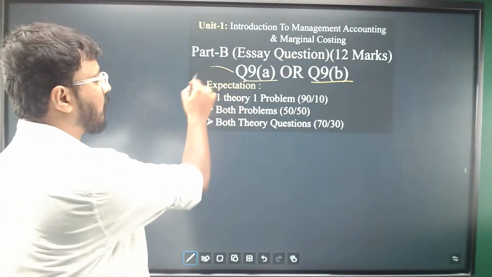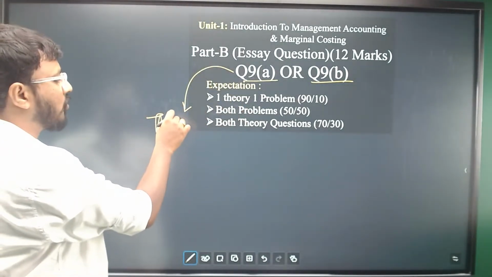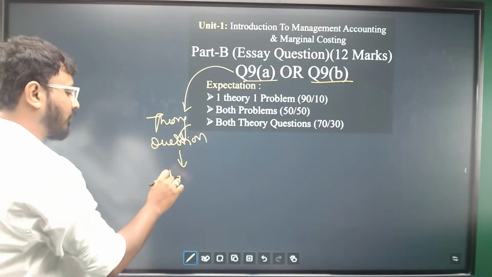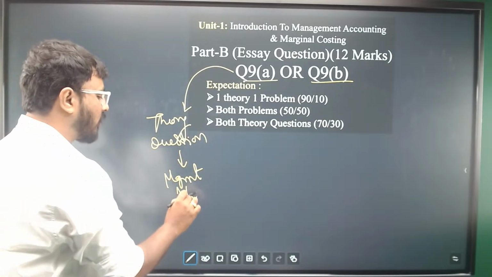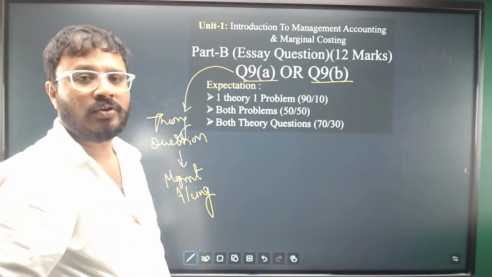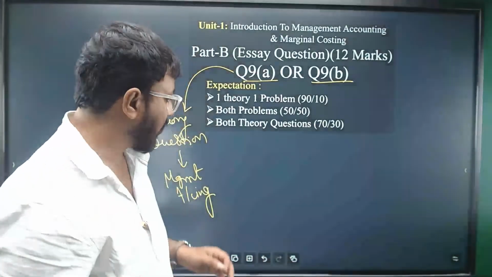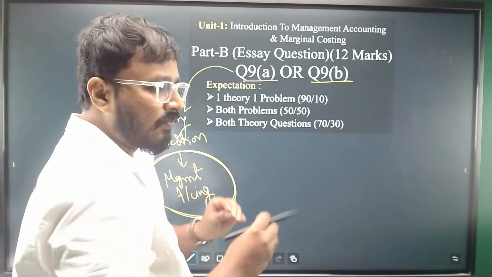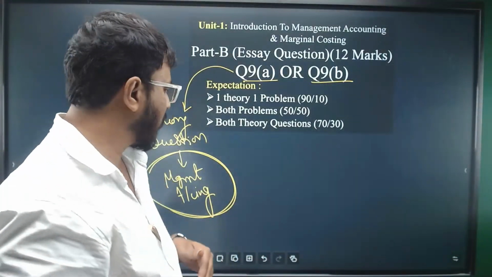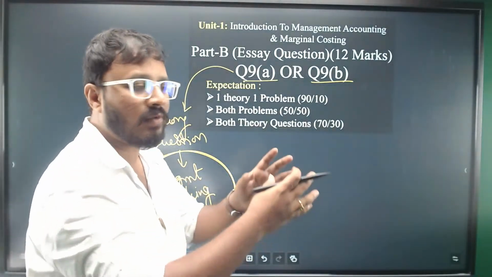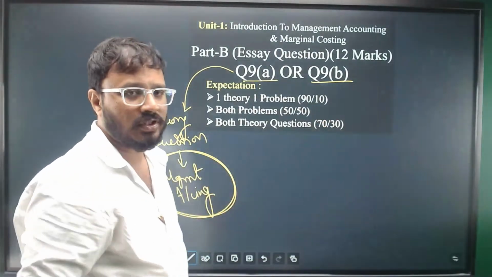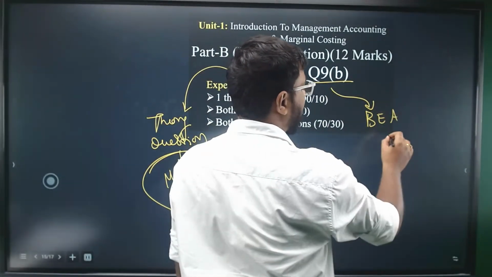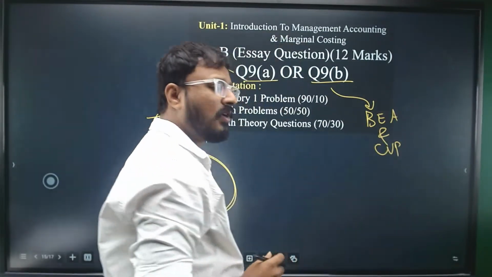In 9A, you'll get a theory question, damn sure, from management accounting. So those students who struggle with the problems, whose stronger area is theory, can get full marks from this area. And if you are okay with problems, to be on the safe side, you can get good marks, full marks, from a theory or problem based question coming from break-even analysis and CVP analysis, we can say. There are 5 formulas.